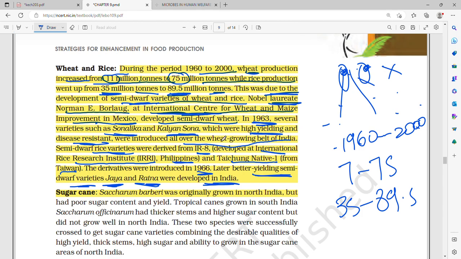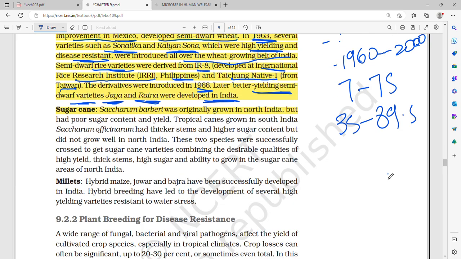Now sugarcane. Saccharum barberi was originally grown in North India, but it had poor sugar content and yield.